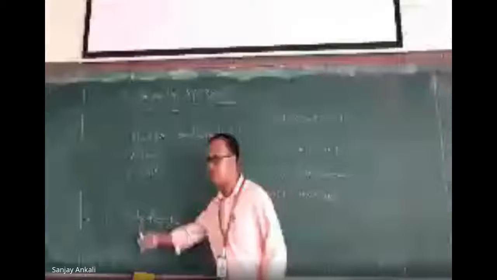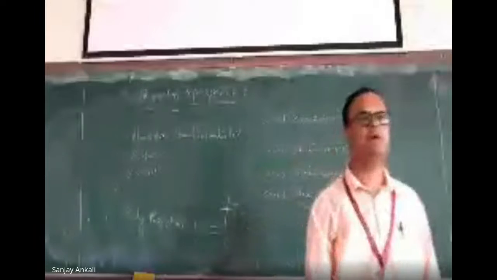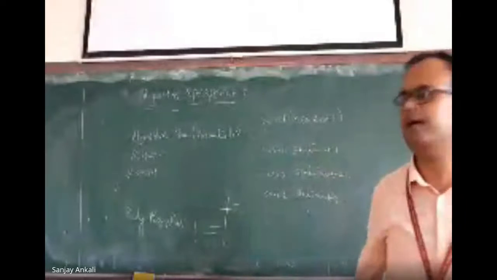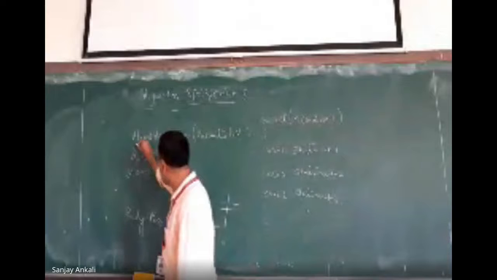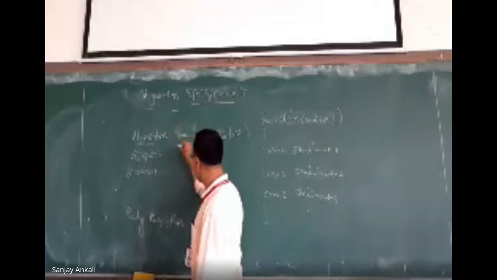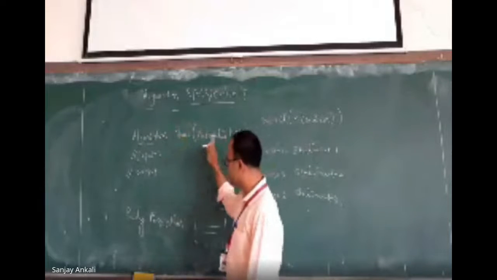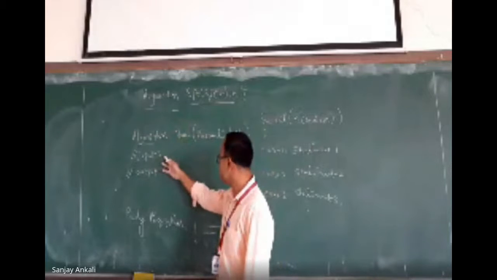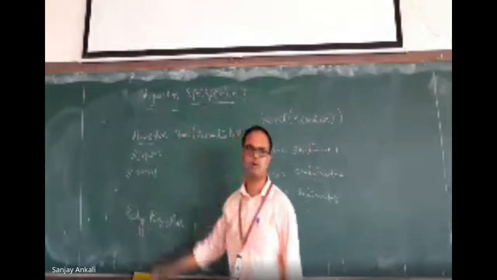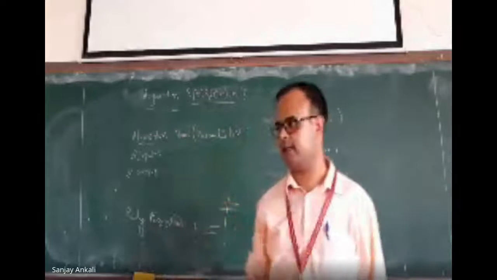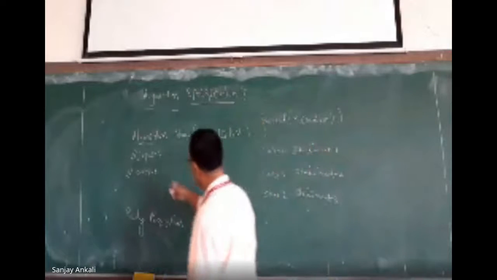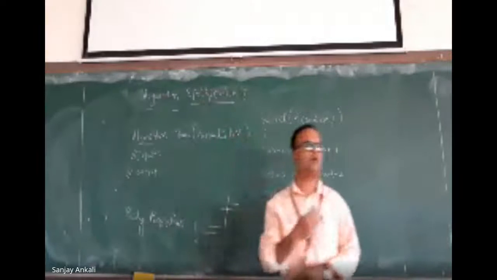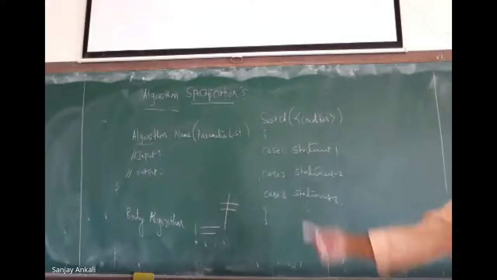Last one is, what is the structure to write an algorithm? We have to start with the word algorithm. We have to give a name to the algorithm, then the parameter list. We use comments. You can see the comments we are using: I just write a sentence to tell what input it is taking. Then we write what output it generates. Yes, this is the body.